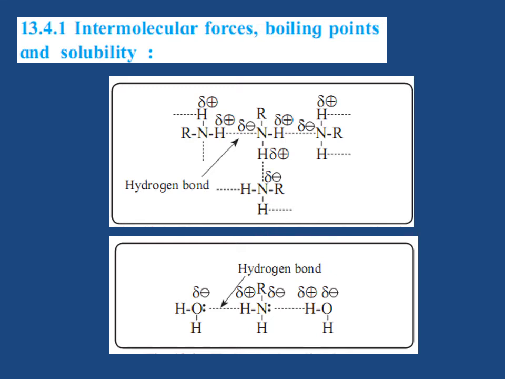Since N-H bonds in amines are less polar than the O-H bond in alcohols, water solubilities of alcohols, amines and alkanes of comparable molar mass are in the decreasing order: alcohols are greater than amines are greater than alkanes. The order of boiling points of alkanes, amines, alcohols and carboxylic acids of comparable molar mass is as follows: alkanes are less than amines are less than alcohols are less than carboxylic acids.